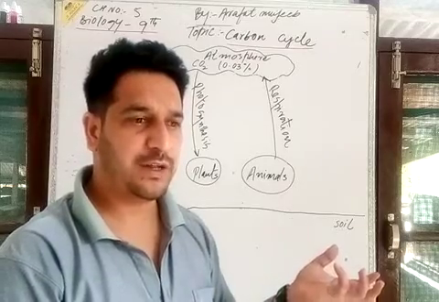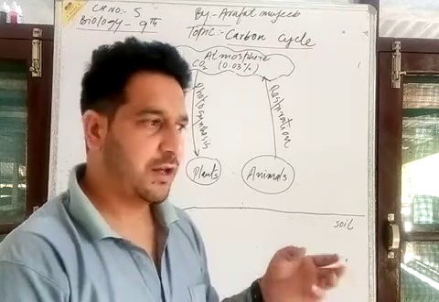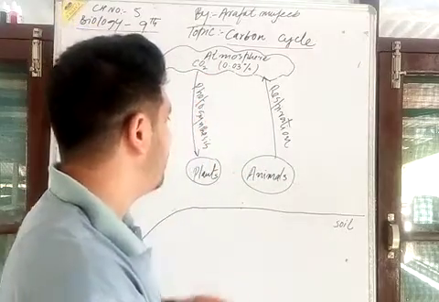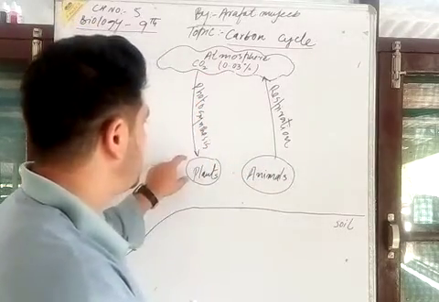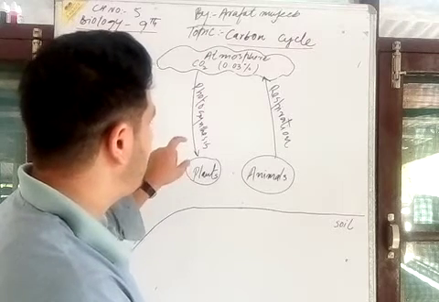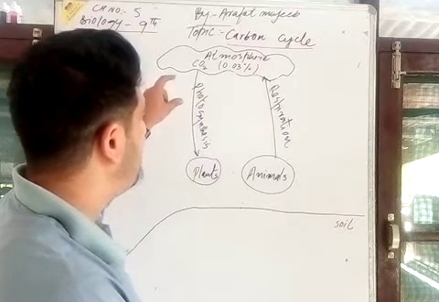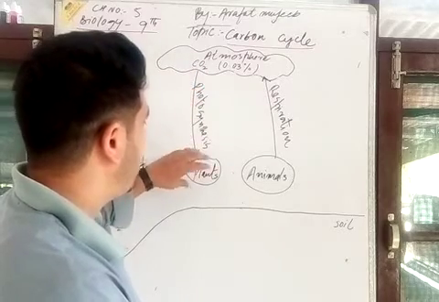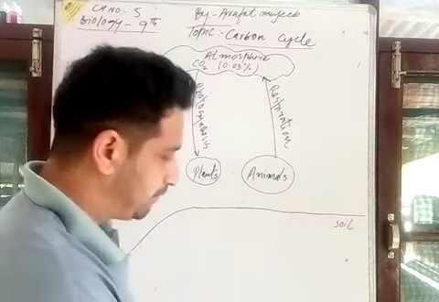When they are exhaling, they remove carbon dioxide gas into the atmosphere. Plants are the major utilizers of carbon dioxide gas and they fix the carbon in their bodies.